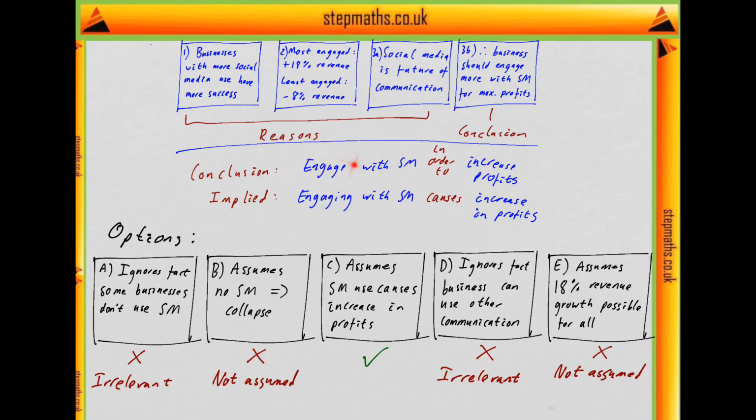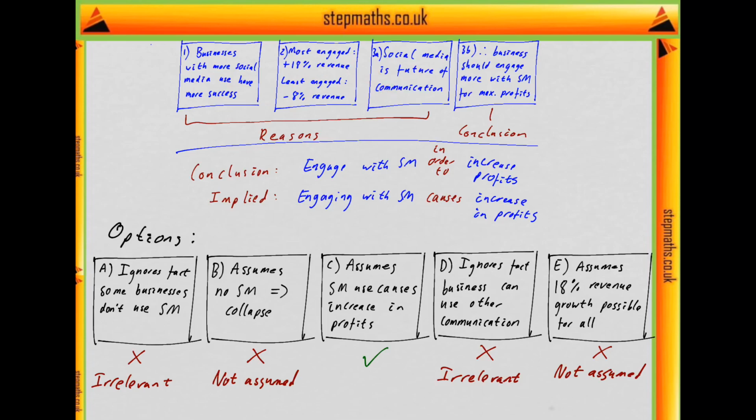Okay, so I've copied in the structure of the argument I talked about before, and here are my 5 options. And as you can see, I've already ticked option C, and that's because it expresses exactly what we were just talking about. It says the argument assumes that social media use causes the increase in profits, and that's exactly what we were saying. It's an assumption, and that isn't warranted based on the information, which doesn't talk about causation.